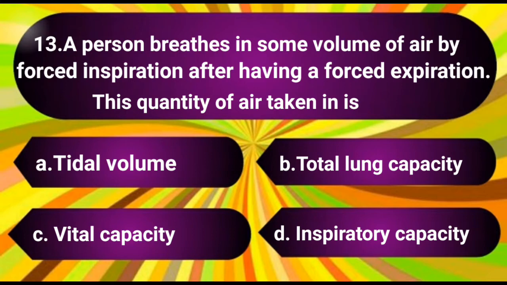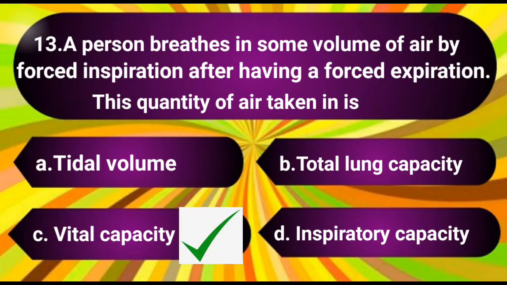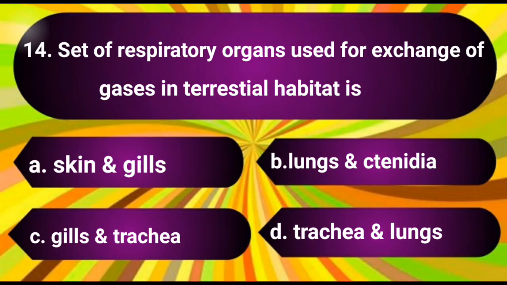A person breathes in some volume of air by forced inspiration after having a forced expiration. This quantity of air taken in is. The options are A. Tidal volume, B. Total lung capacity, C. Vital capacity, D. Inspiratory capacity. The answer is C. Vital capacity.